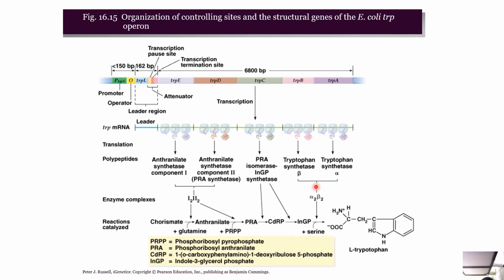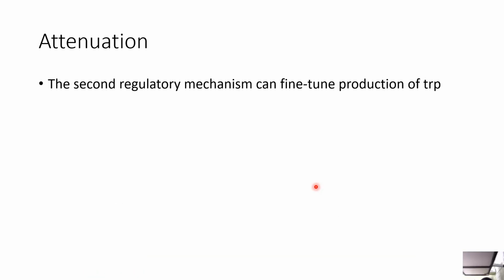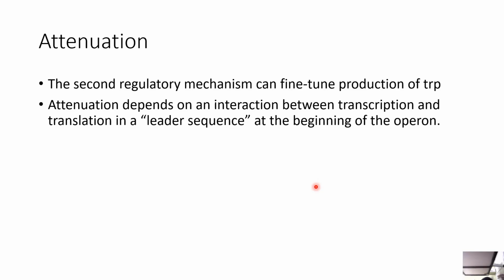If you see over here, this is the organization of the controlling sites and the structural genes of the E. coli TRP operon. TRP is tryptophan. So that is the second regulatory mechanism that can fine-tune production of TRP or tryptophan. So attenuation depends on interaction between transcription and translation in the leader sequence at the beginning of the operon. 10x variation in transcription.